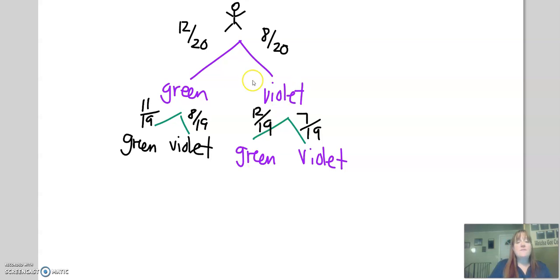So if I do not put it back, then what I picked the first time absolutely affects the second time, because the probability of getting a green the second time is not the same. So those two events would not be independent.